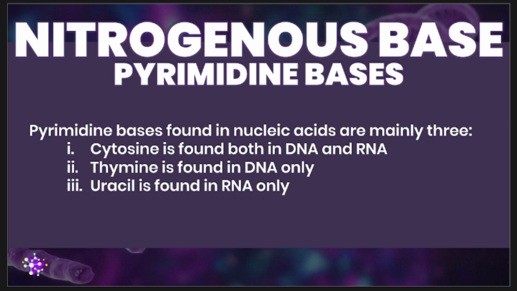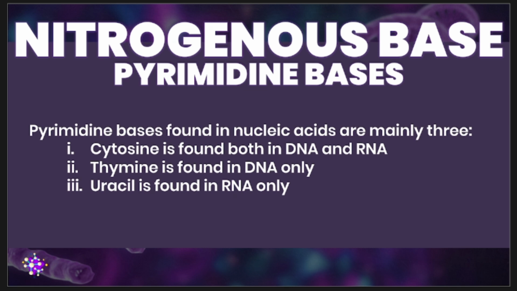So, as mentioned here, we have first your pyrimidine bases. Please take note that your pyrimidine bases are single ring aromatic compounds. As I have been reiterating, your pyrimidine is much simpler because on its structure, it is a single ring aromatic compound.